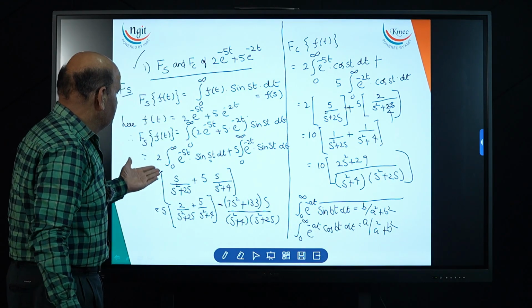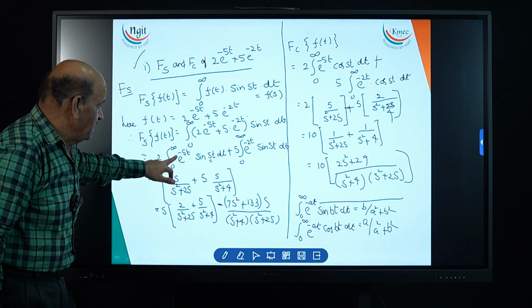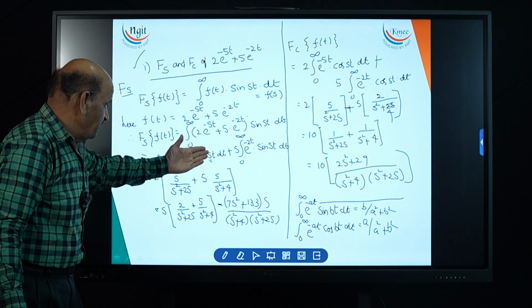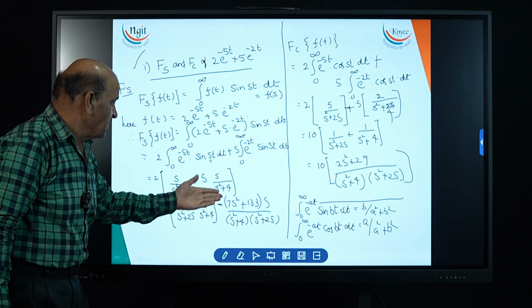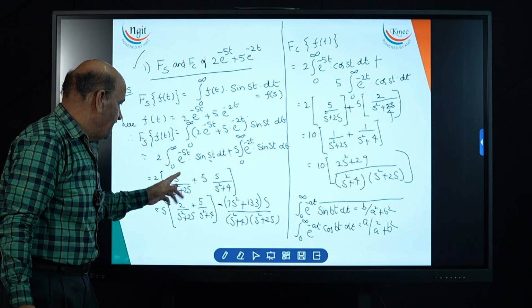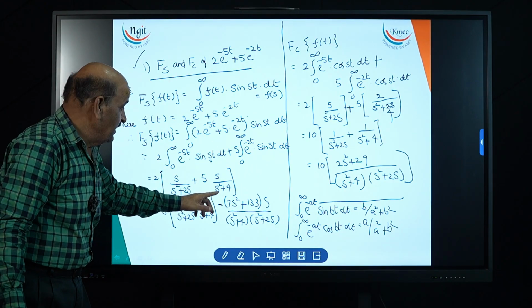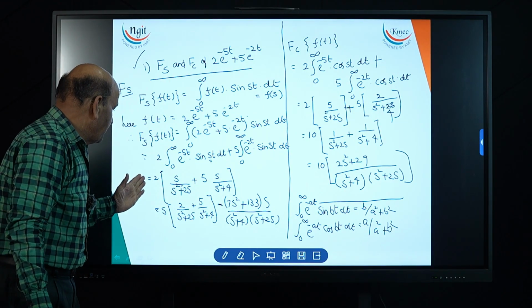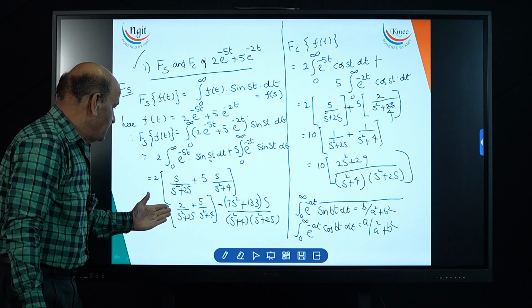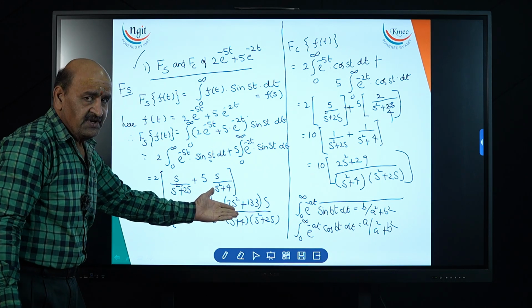Based upon e power minus at sin bt, here s by s square plus 25, s by s square plus 4. In both fractions s is common, so we take s out, then 2 by this simplification.